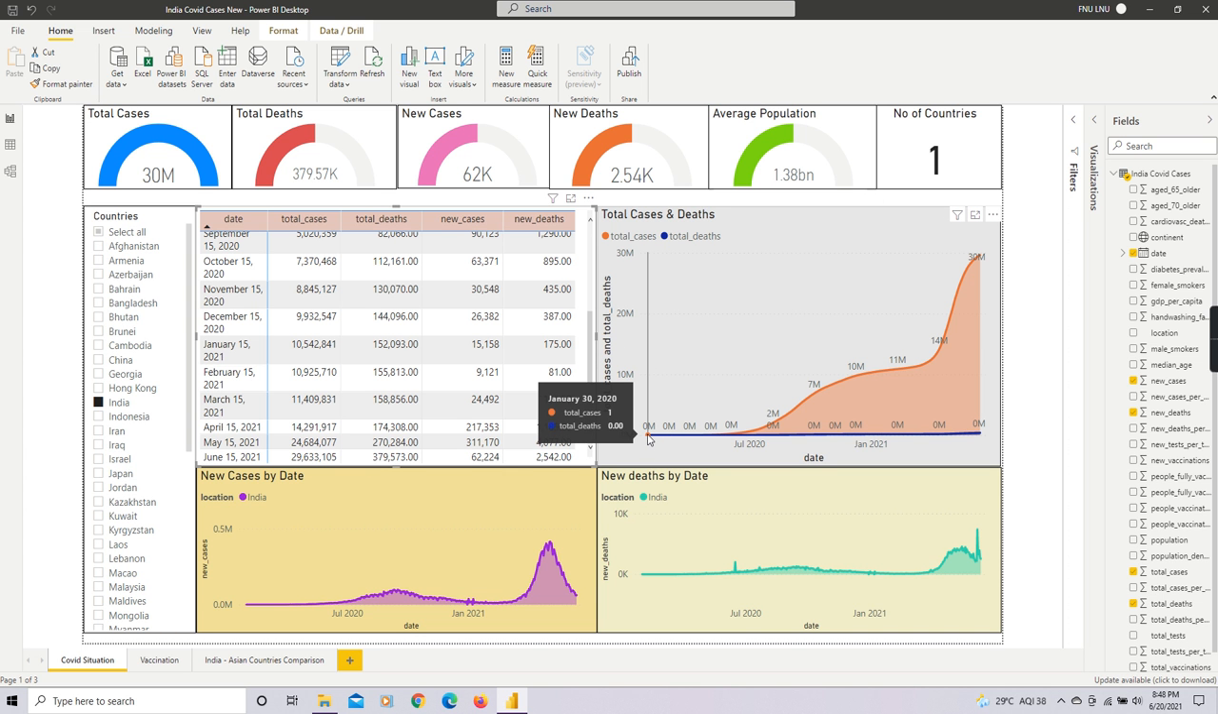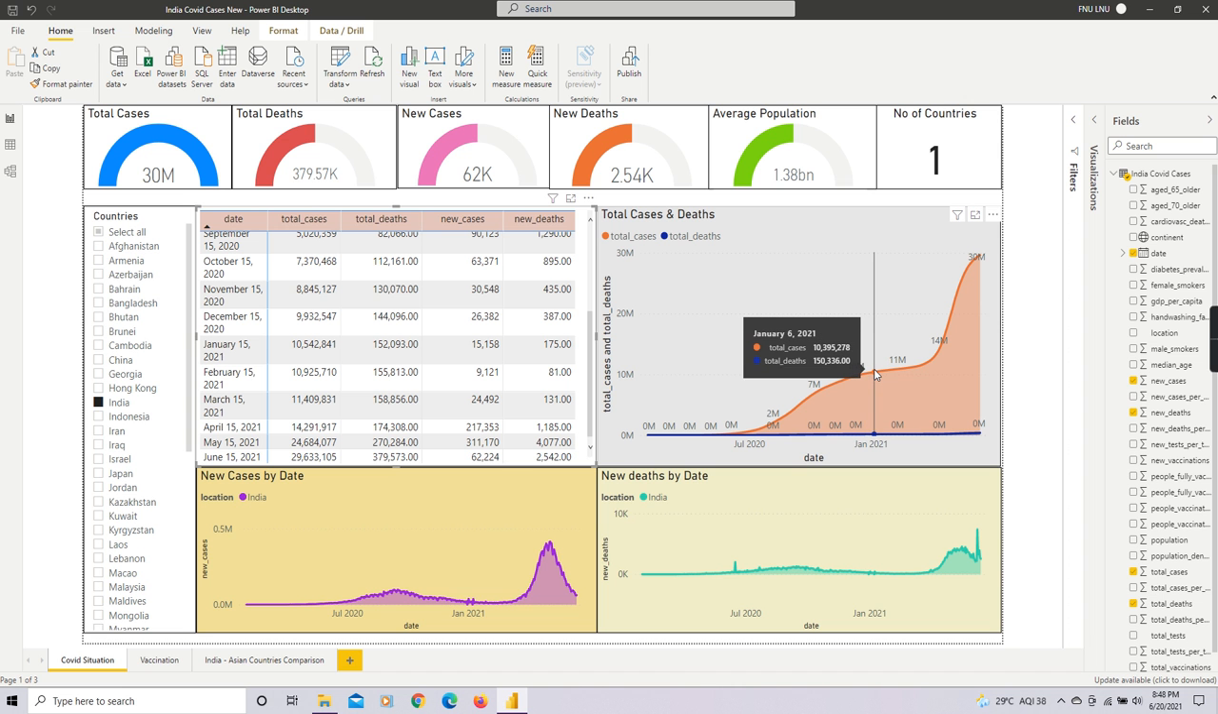Now coming to this chart, the total cases and the deaths by date. This is from January 30, 2020 till 15 June 2021. We can see the total cases and the deaths. This blue line represents the deaths and this orange line represents the total cases. So we can see the deaths as well as the total cases were sharply increasing.